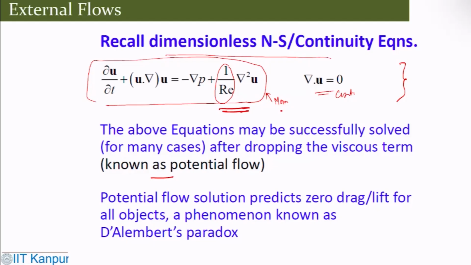Obviously, the potential flow solution predicts zero drag or lift for all objects, a phenomenon known as D'Alembert's paradox, because that is something not possible. That's why it is known as the paradox.